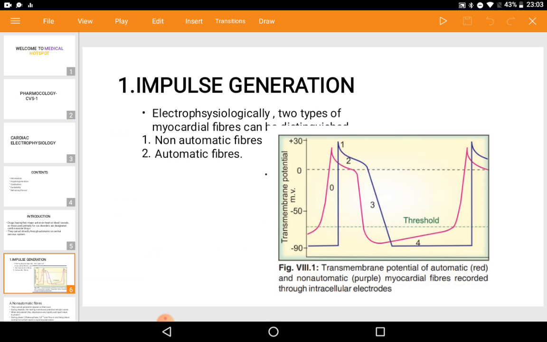Electrophysiologically, impulse generation can be distinguished into two: non-automatic fibers and automatic fibers, based on myocardial fibers. There is a diagram you can have a look at. That is the diagram of the transmembrane potential of automatic fibers, denoted in red, and non-automatic fibers, denoted in purple.